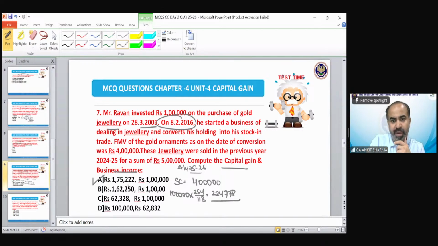So the capital gain would be 175,222. PGBP income would be the sale price less the FMV, which we have taken as sale consideration for the purpose of capital gain chargeability. So the remaining 1 lakh would be your PGBP income.